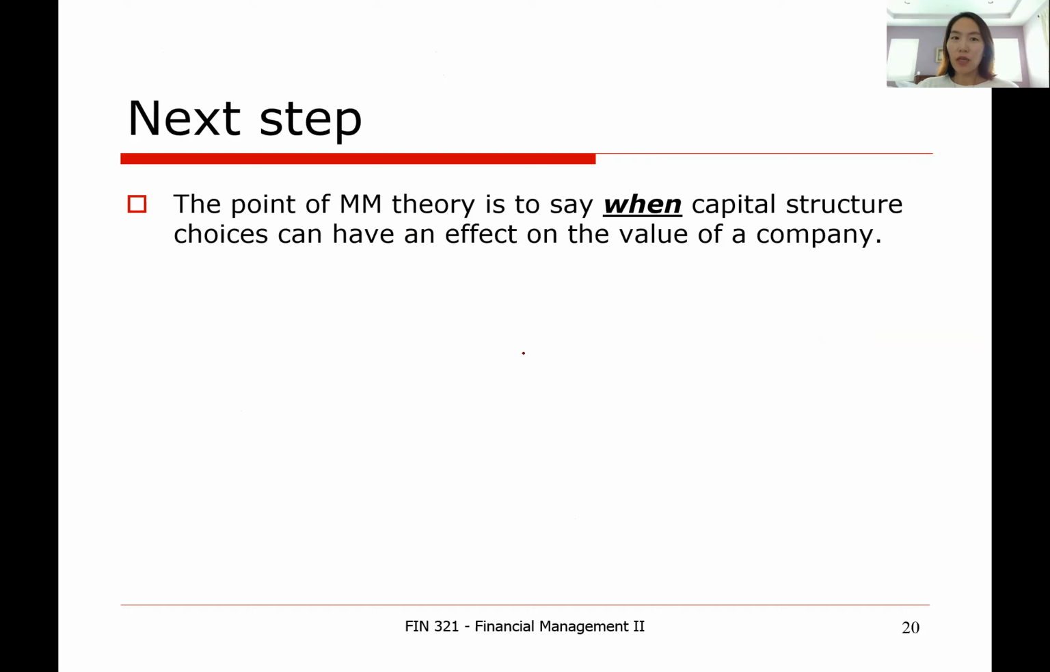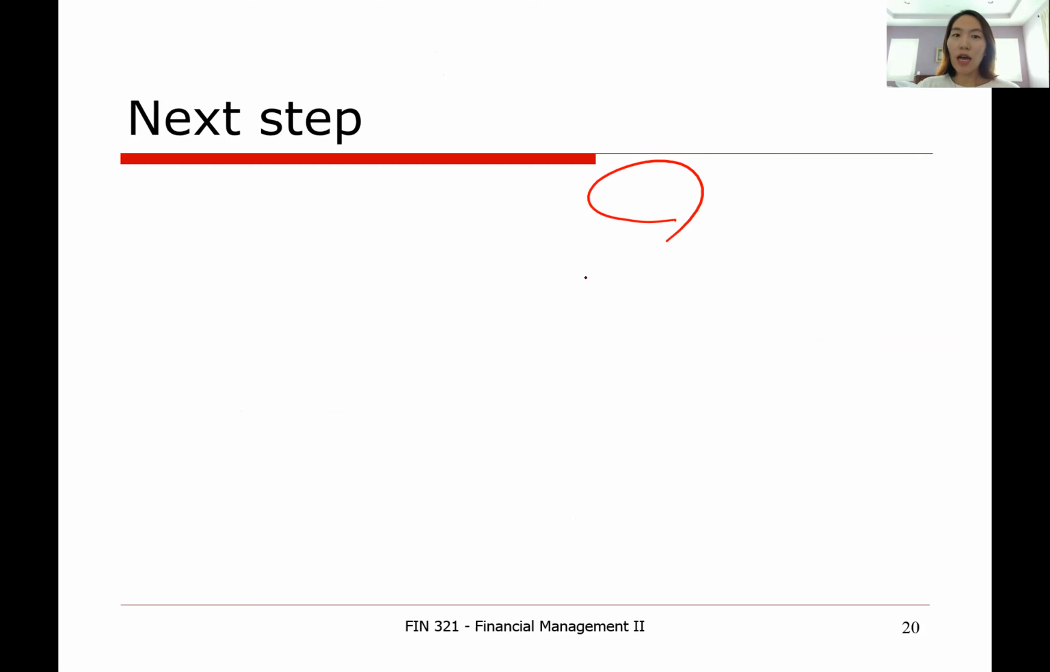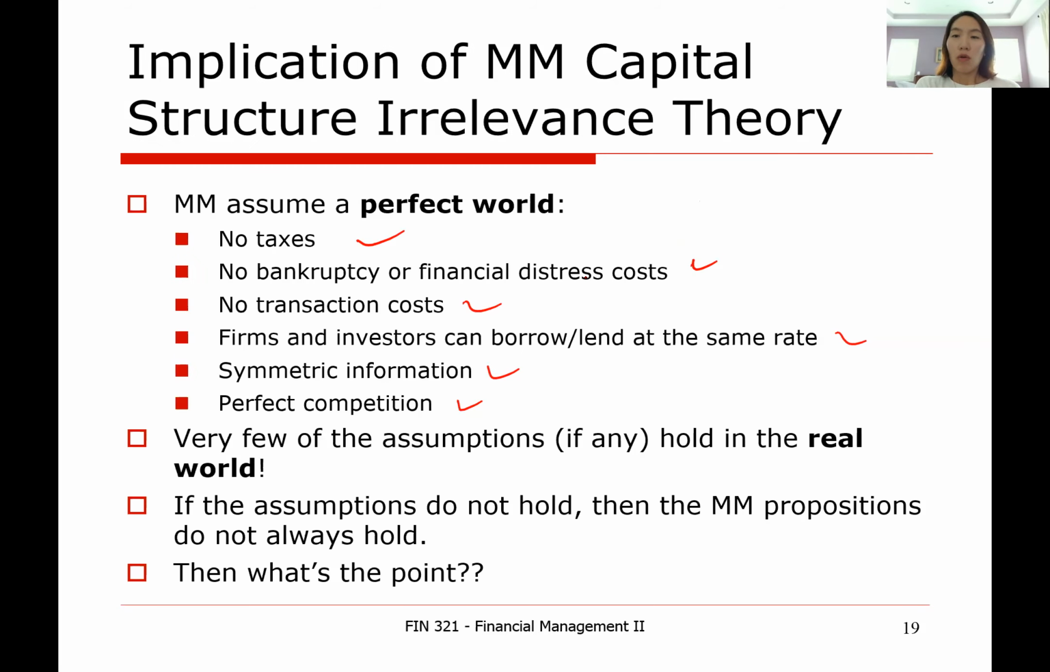Actually, the beauty and the whole point of M&M theory is not predicting our reality, but telling us when capital structure choices can matter. Putting it in other words, the perfect world version of the M&M capital structure theory says if tax exists, it means that capital structure may matter. If bankruptcy cost exists, then capital structure may be very important and it may affect the firm value, etc.